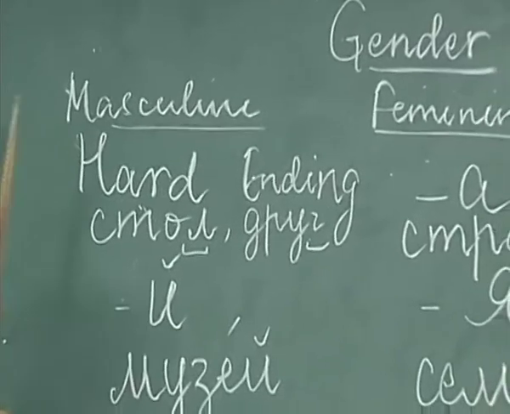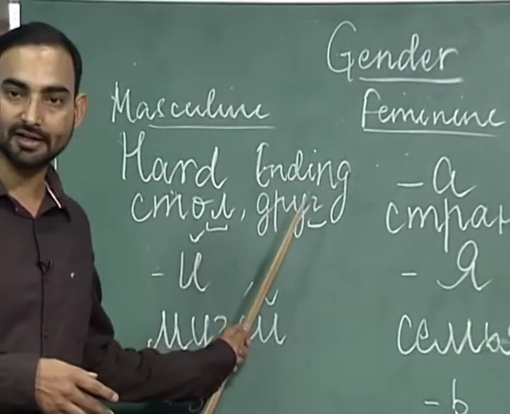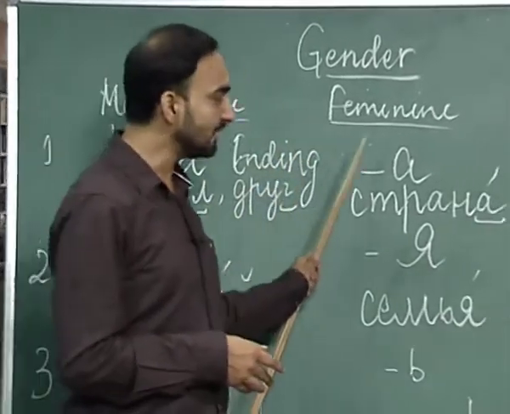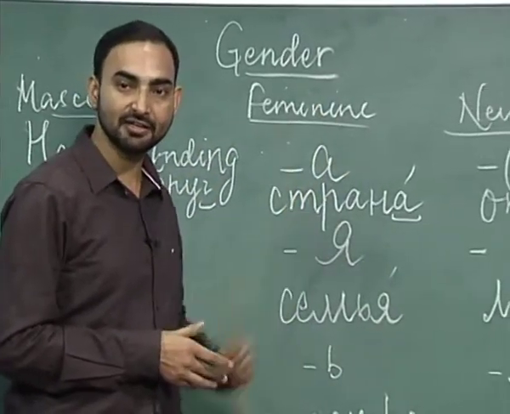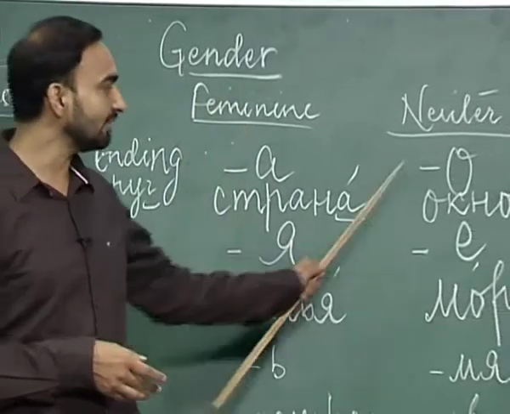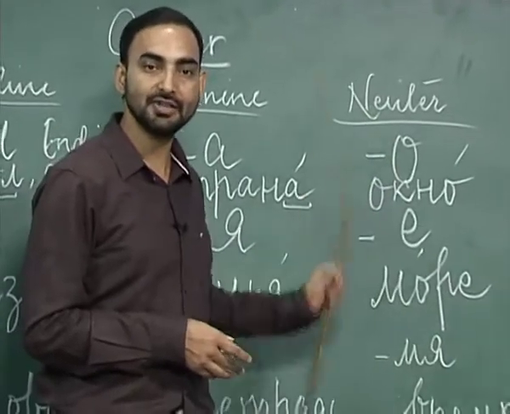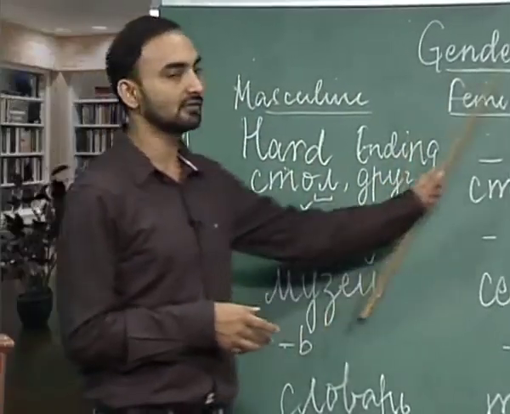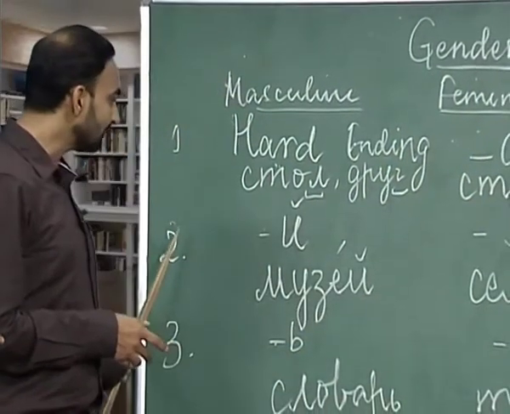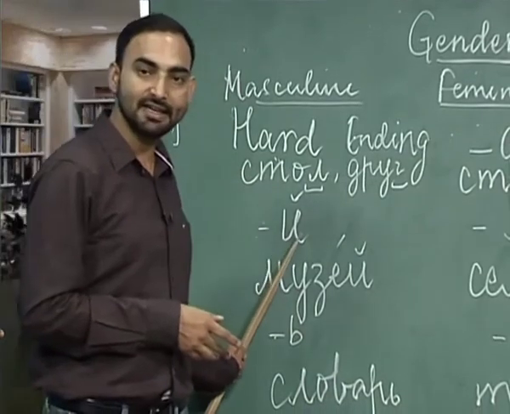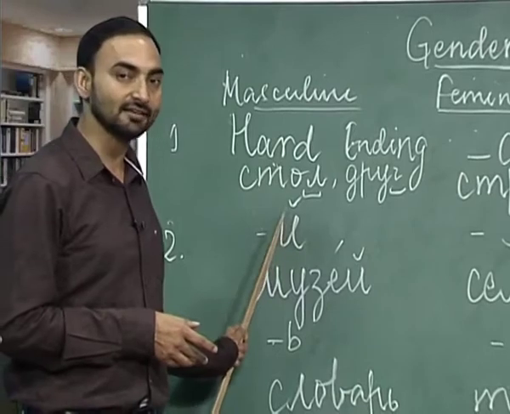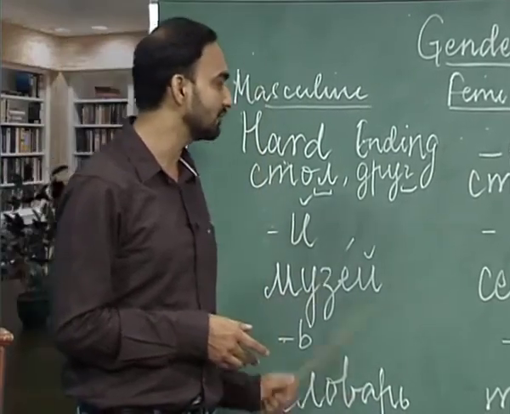Let us revise all the endings once again. The nouns ending with a hard consonant are masculine gender nouns. The nouns ending with a are feminine gender nouns. The nouns ending with o are neuter gender nouns. So, the first one was hard ending nouns. The second one is soft consonant e krat ke. The nouns ending with soft consonant e krat ke are masculine gender nouns.